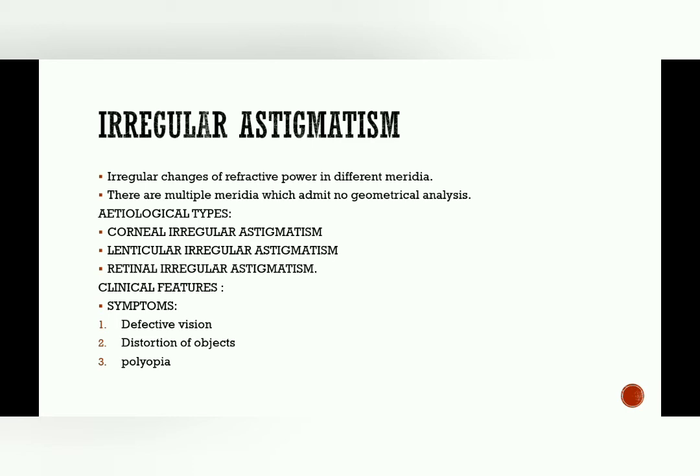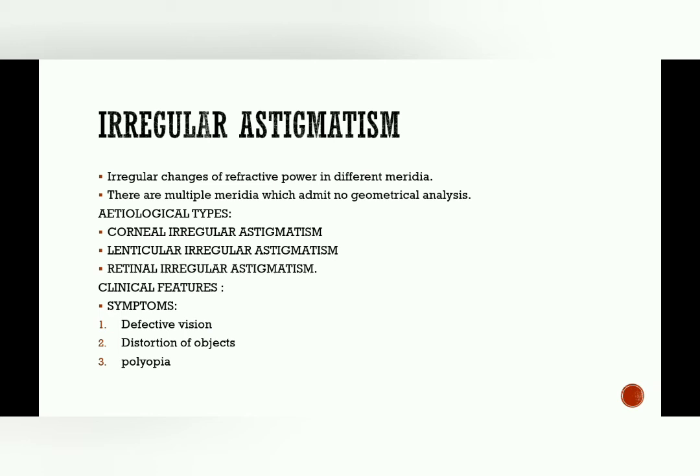There are multiple meridia which admit no geometrical analysis. It means there is no geometrical analysis for irregular astigmatism, and the etiology of irregular astigmatism is, you may see, the corneal irregular astigmatism, the lenticular irregular astigmatism, the retinal irregular astigmatism.